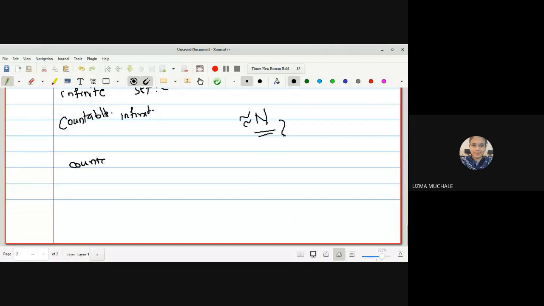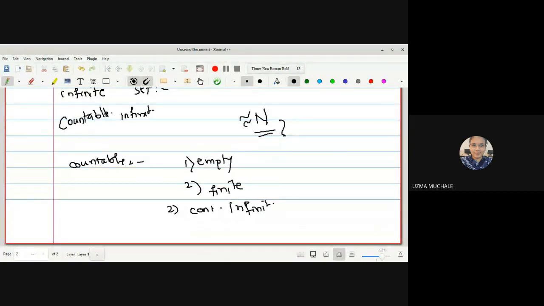What is the definition of a countable set? What is a countable set? First, it is either an empty set, or it is a finite set, or it is a countably infinite set. That is called a countable set.